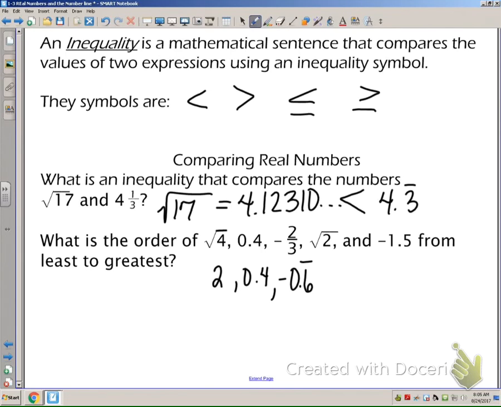And it wanted me to list them from least to greatest. So the least would be the one furthest left on the number line, which would be negative 1.5. Next would be my negative 0.6, which was originally negative 2/3. So then next we're going to have the 0.4, just moving right up the number line. Then the 1.414 was the same as the square root of 2. And then last of all, we had the square root of 4. So there are our numbers listed in order from least to greatest.